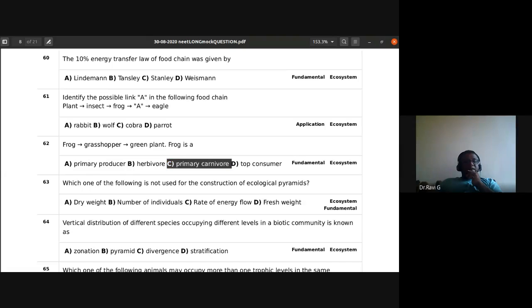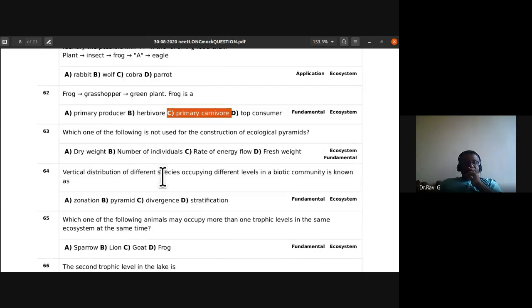Okay, 62nd. The answer is C. 63rd. Which of the following is not used for the construction of ecological pyramids? Dry weight, number of individuals, rate of energy flow, fresh weight. Which do we not utilize for the construction of ecological pyramids? Fresh weight, sir. Fresh weight is the answer.